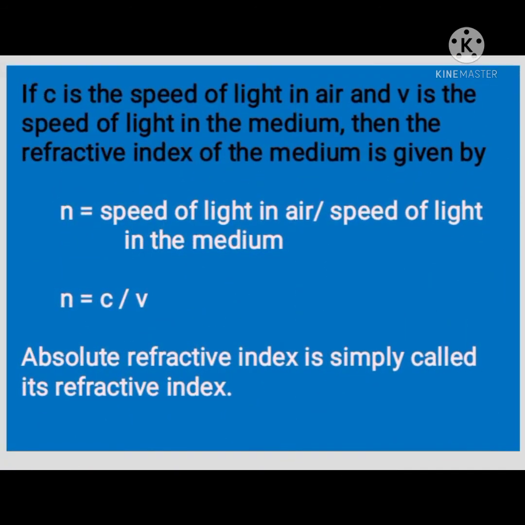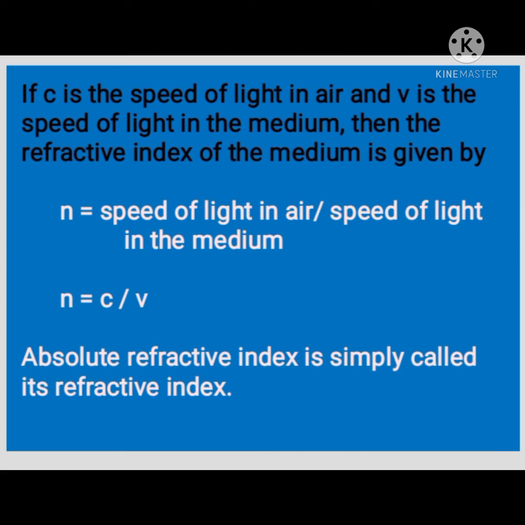Now let us derive the equation for absolute refractive index. If c is the speed of light in air and v is the speed of light in the medium, then the refractive index of the medium, Nm, is given by the speed of light in air by the speed of light in the medium.